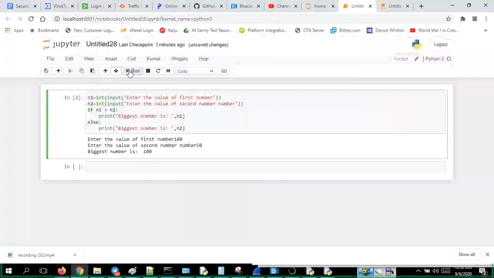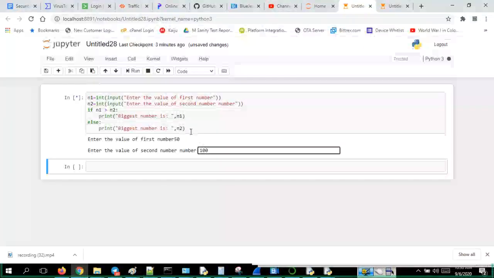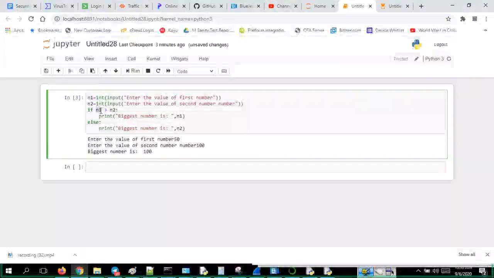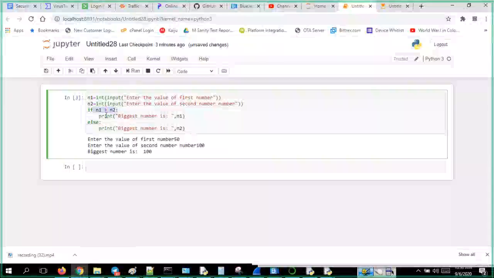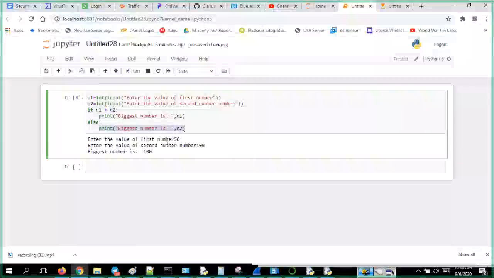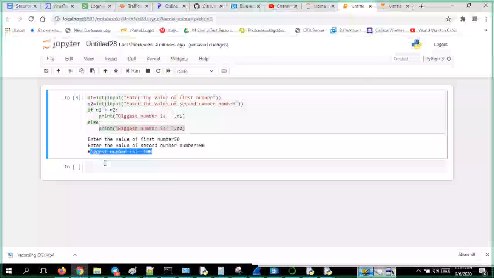What if I run this code again? 50 is the smaller number for n1 and 100 is the bigger number. Now we see the else condition, because the condition 50 is greater than 100 has failed. So whatever statement is there in the else condition will get executed. Is this clear for you guys, if else? Yes, Raghu. Okay.